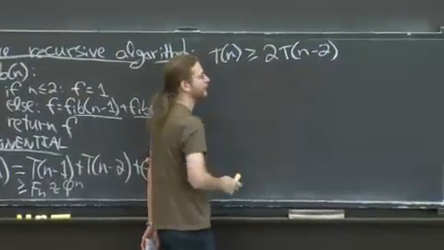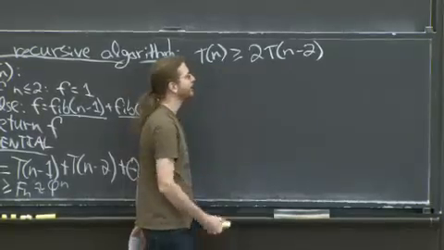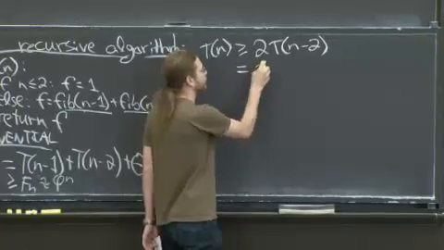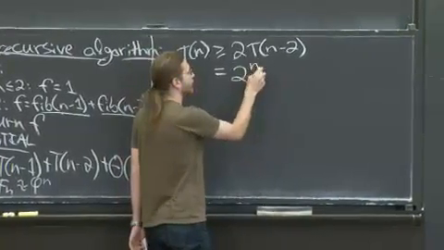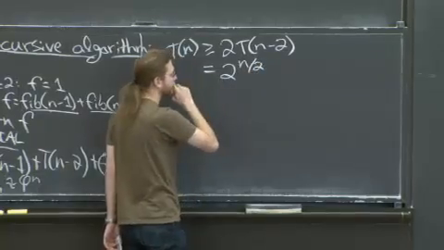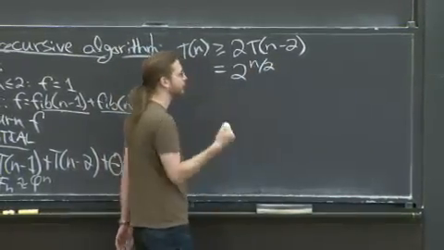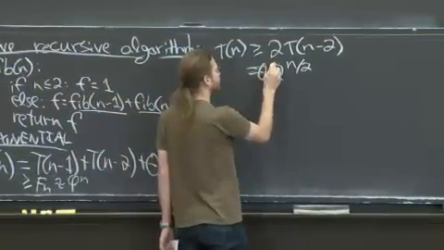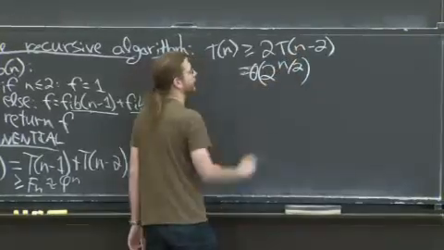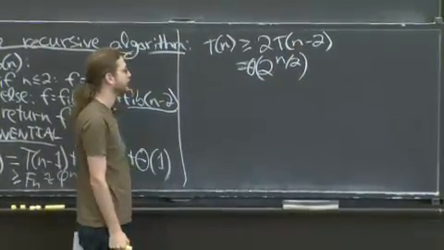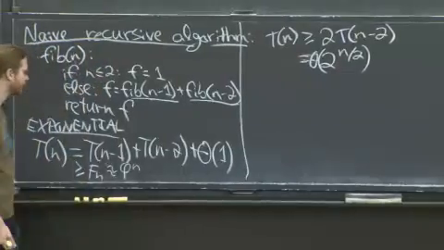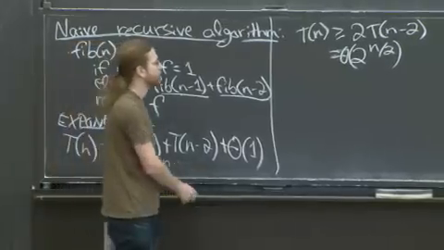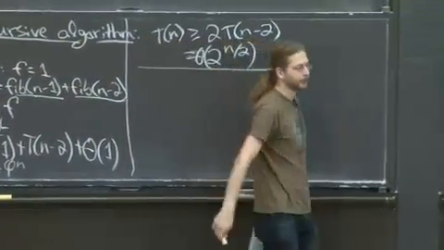You're subtracting 2 from n each time. How many times can I subtract 2 from n? n over 2 times before I get down to a constant. And so this is equal to 2 to the n over 2, times some constant, which is what you get in the base case. So I guess I should say theta. This thing is theta that. OK, so it's at least that big. And the right constant is phi in the base of the exponent. OK, so that's a bad algorithm.